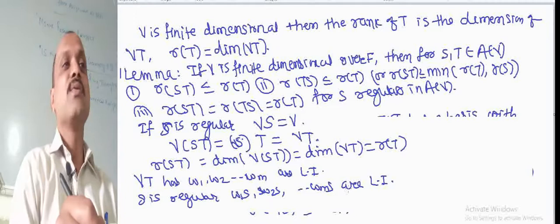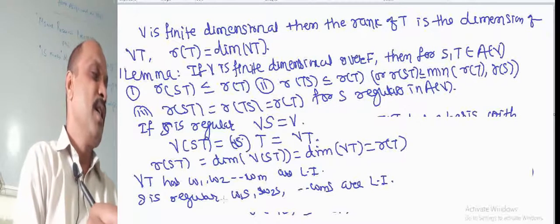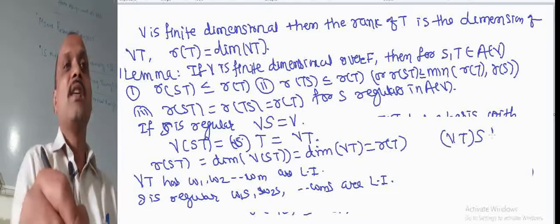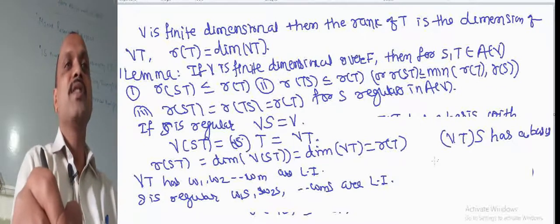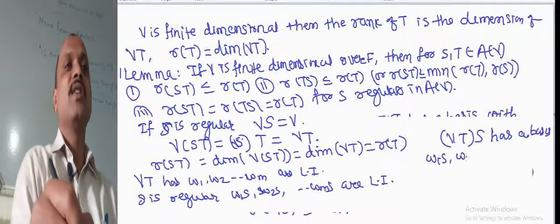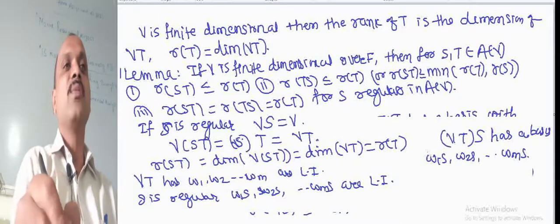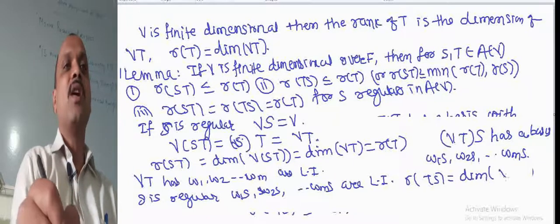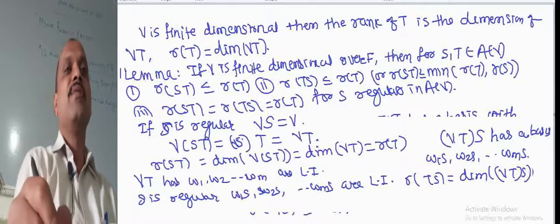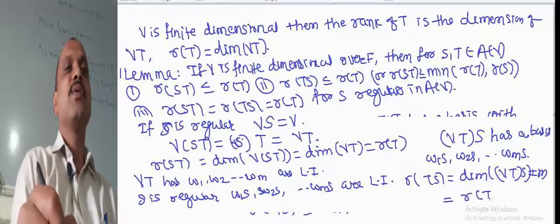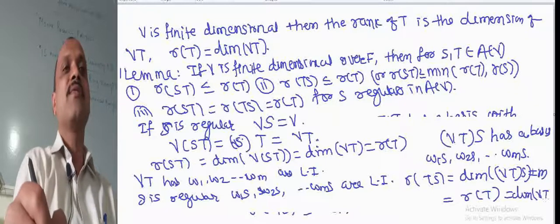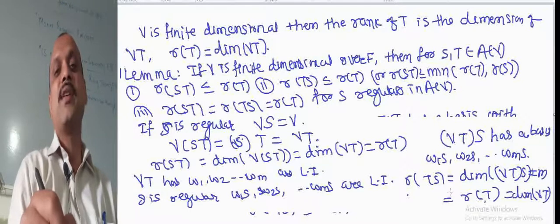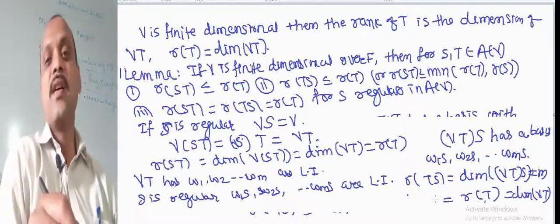So this set S of T of V has a basis S of W1, S of W2, up to S of Wm, and therefore rank of TS equals dimension of S of T of V equals m, which is equal to rank of T, that is dimension of T of V. So rank of ST equals rank of TS equals rank of T when S is a regular mapping.